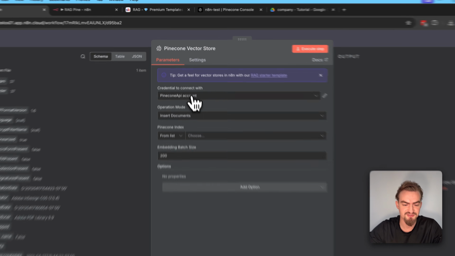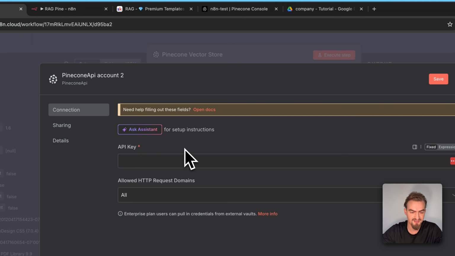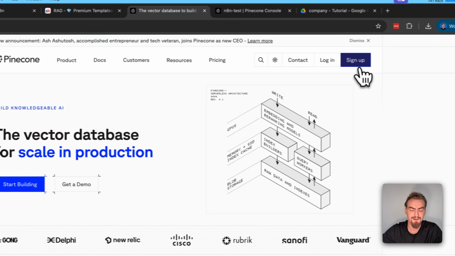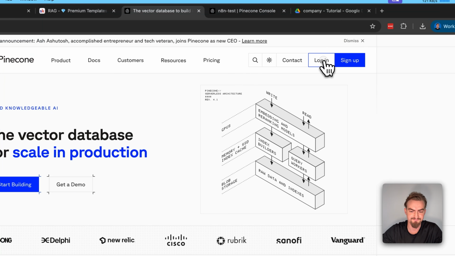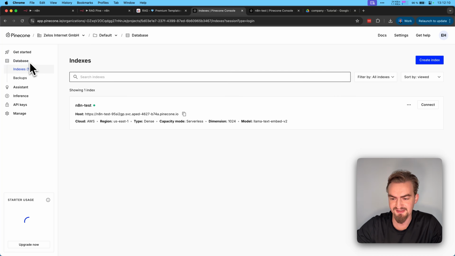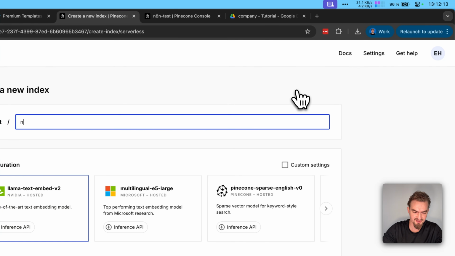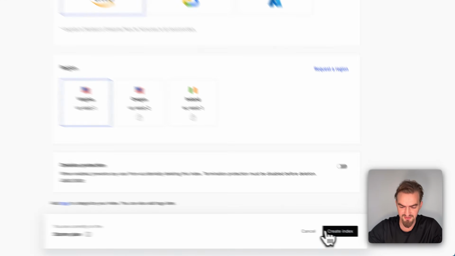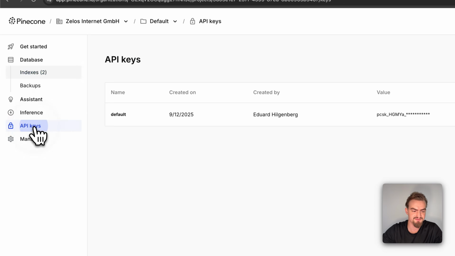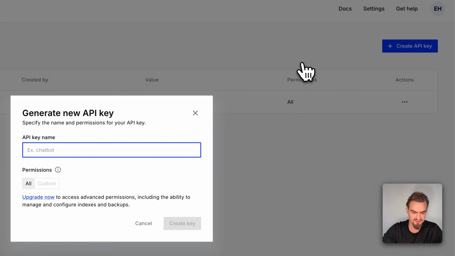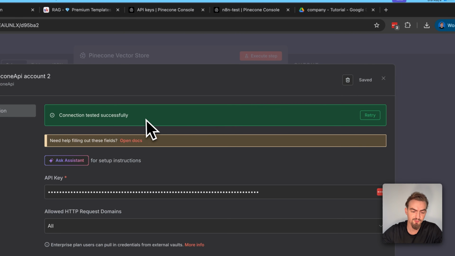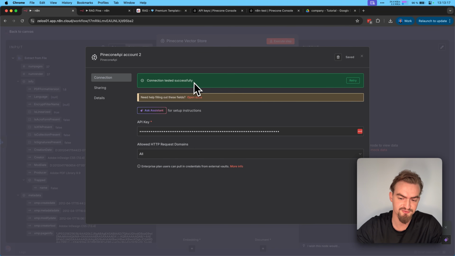First, you need to provide your credentials. For that, you click here, create new credential. And here you need to provide an API key. For that, open pinecone.io first and sign up if you don't have an account yet or log in. Once you're signed in, go to database and click here, create index. Give it a name like n8n testing. Here you can leave the options like in default and click create index. Then you open API keys, create a new API key, give it a name like test, click create key and copy it. Then paste it here and click save. If everything worked fine, you should see here connection tested successfully.